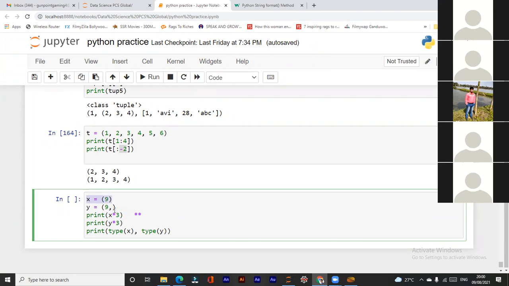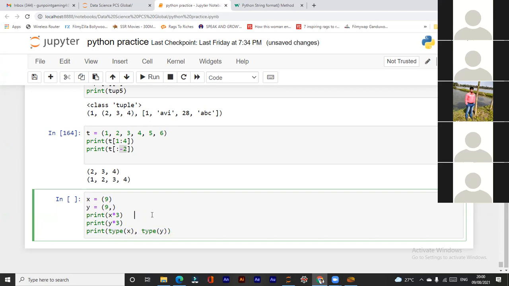X is nothing but this, and in another statement I am saying print y multiplied by 3. Y is nothing but this. I am telling multiply this by 3 and multiply this also by 3. Now I am checking what the results are and what the type of this data is.